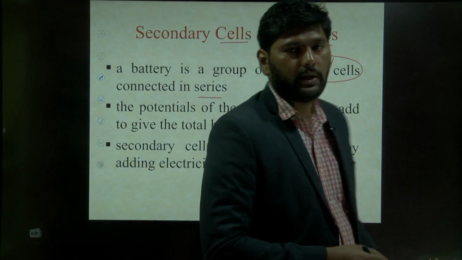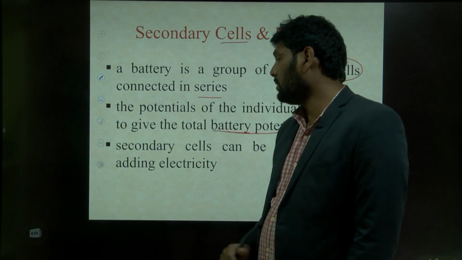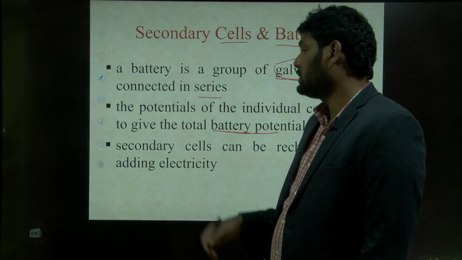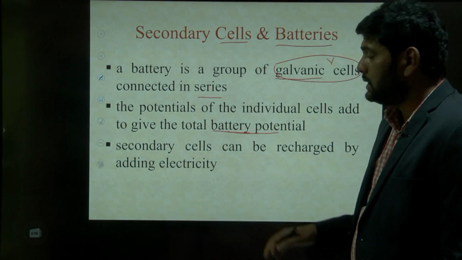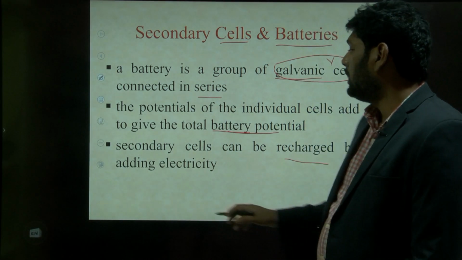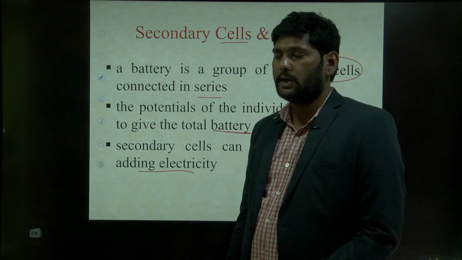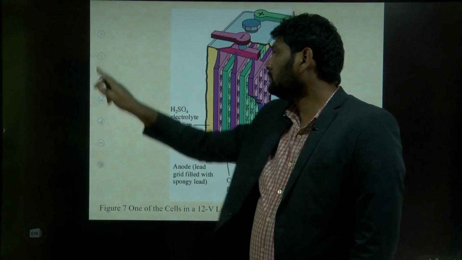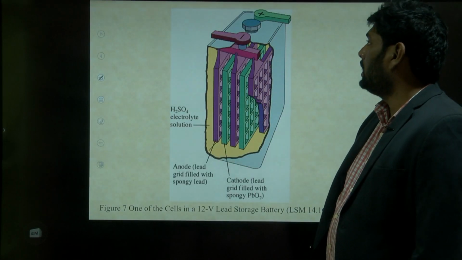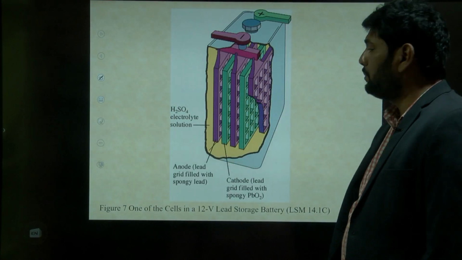Next thing is, the secondary cells can be recharged by adding electricity. Yesterday we saw what secondary cells are. Secondary cells are recharged by adding electricity, which means we can use secondary cells repeatedly. So this is the structure of the battery.